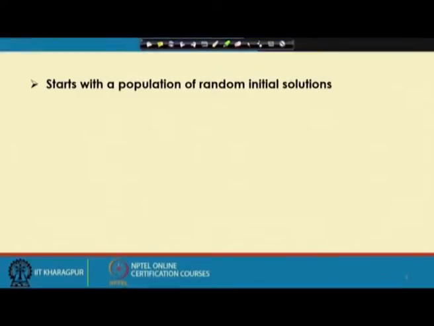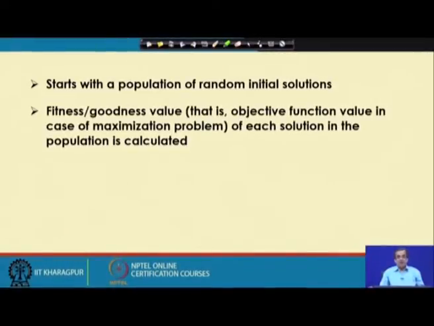Now, let us see the steps. We start with the population of random initial solutions, which I have already mentioned. The fitness value or the goodness value is calculated, which is nothing but the value of the objective function, particularly for the maximization problem.